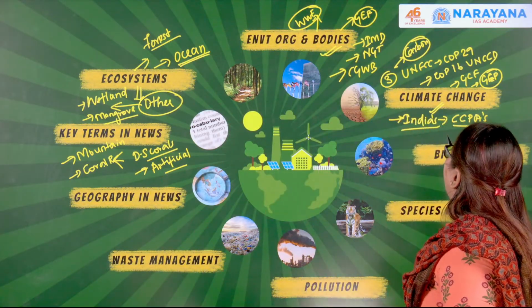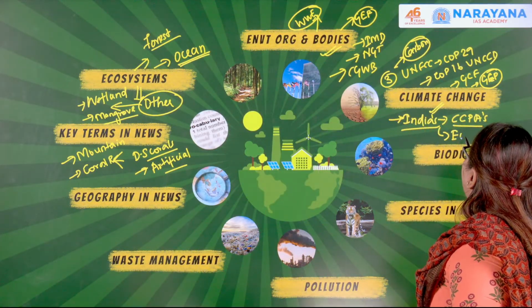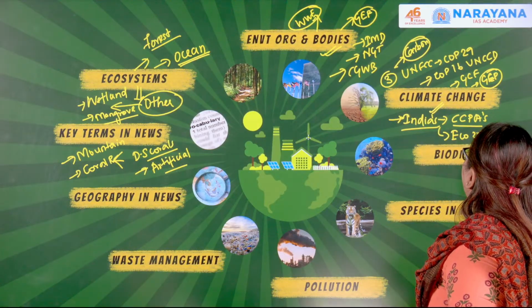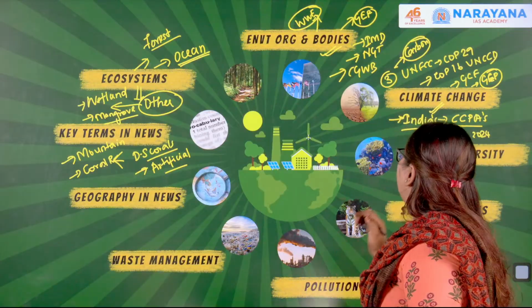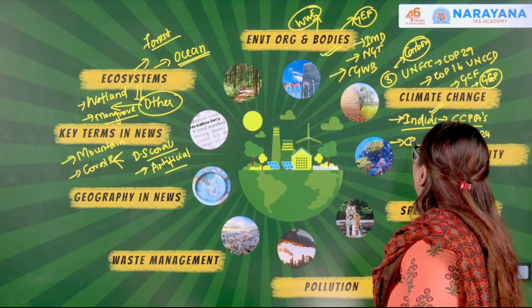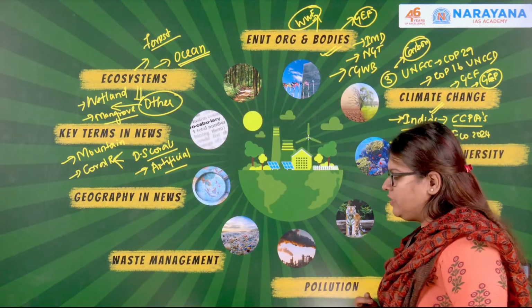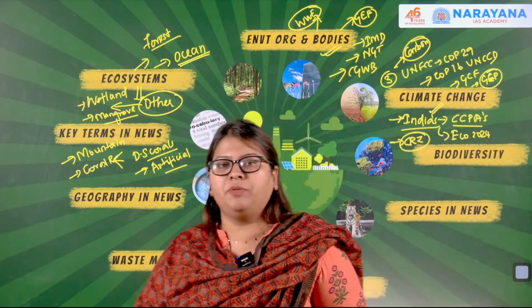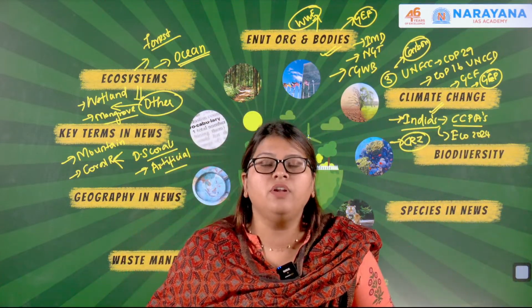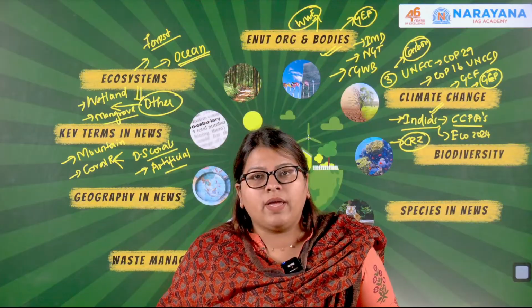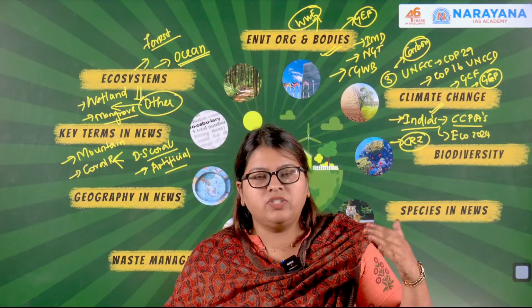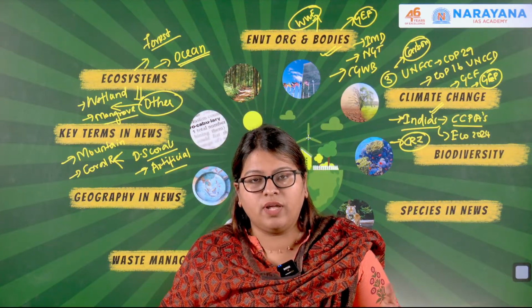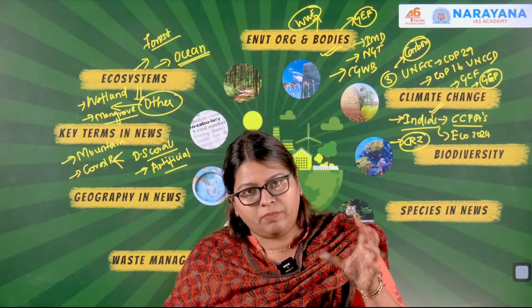Next, we discussed the Ecomark Rules of 2024 brought about by the Ministry of Environment, Forest and Climate Change. We also looked at the Coastal Regulation Zone. We saw the recent relaxation made by the CRZ Notification of 2019, which gave flexibility to coastal areas to carry out infrastructure development projects. Earlier it was a no-development zone.